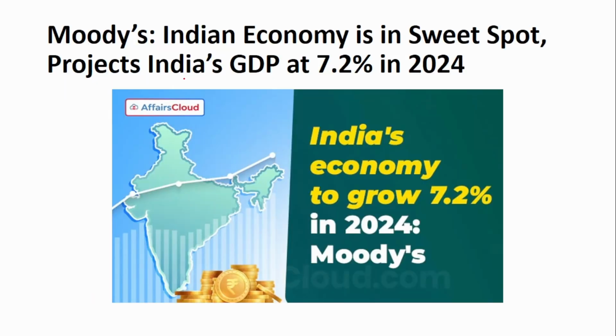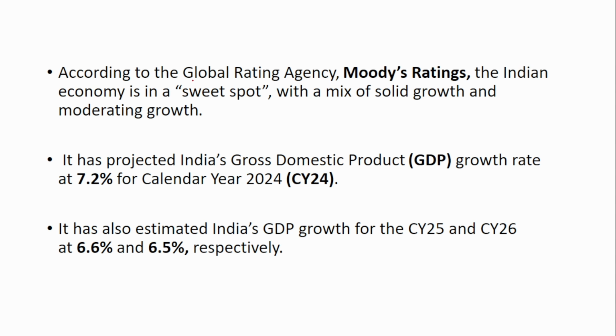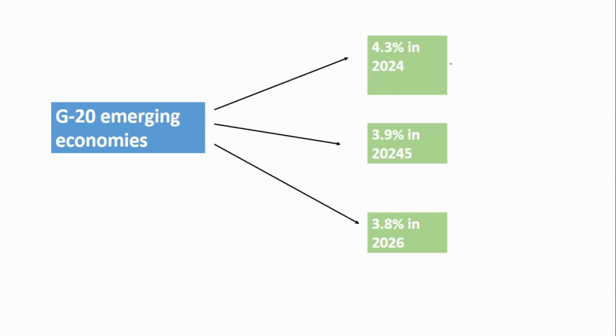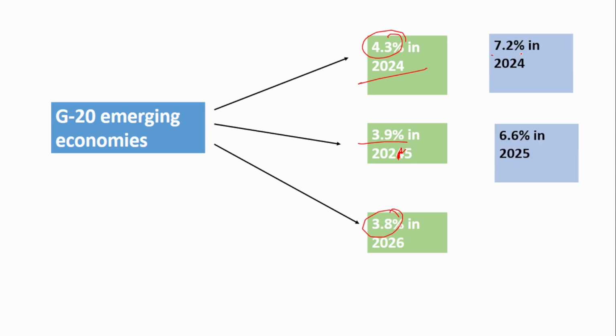The next news is about India's GDP projection. According to the global rating agency Moody's, India is expected to grow at the rate of 7.2% for the calendar year 2024, and 6.6% and 6.5% for the calendar years 25 and 26. Similarly, the G20 emerging economies are expected to grow at 4.3% in 2024, 3.9% in 2025 and 3.8% in 2026. So for the Indian economy, it has projected 7.2%, then 6.6%, then 6.5%. Do remember the GDP projections. It is very, very important.